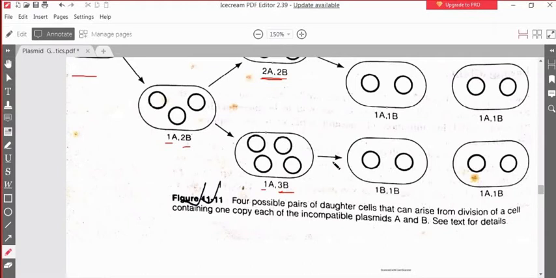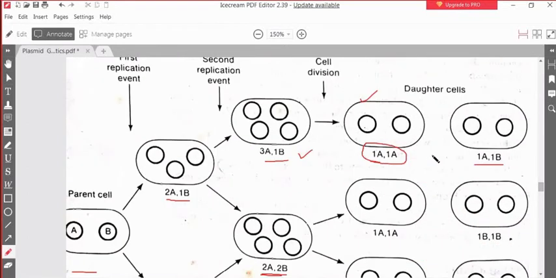And simultaneously, if you have 1A and 3B genes, when the cell is getting divided, one progeny cell must have 1B and 1A here, but the other cell must have 2 molecules of B, because only 1 molecule of A plasmid was there, so this A plasmid must be transferred to one of the 2 cells. So this is a cell that lacks the A plasmid and this is a cell that lacks the B plasmid.